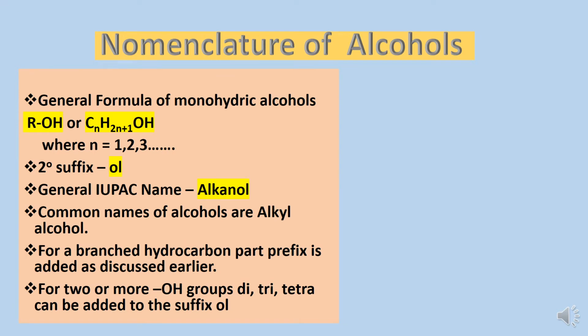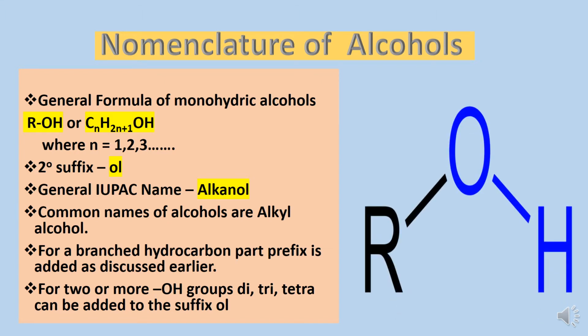First of all, nomenclature of organic compounds having functional group alcohols. Actually alcohol is a functional group having OH group, that is hydroxy group, and if an organic compound has one OH group, then those kind of alcohols are called monohydric alcohols, and such alcohols can be represented by a general formula ROH, or you can also write this as CnH2n+1OH. Here n is equal to 1, 2, 3 and so on.